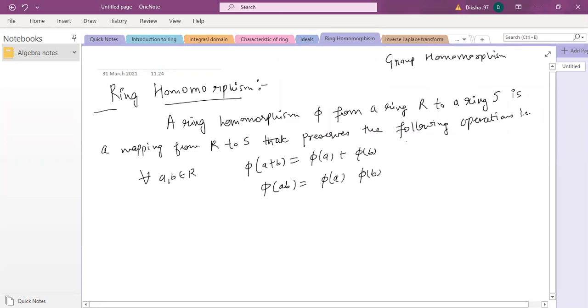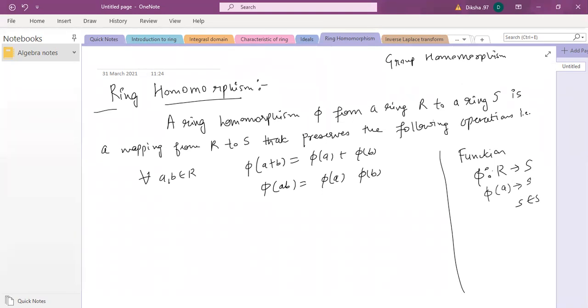So basically a homomorphism is a mapping. All of you know the meaning of the word mapping. Mapping means a function. Whenever we define a function, we need two sets, one is the domain and one is the range. R to S, so we have two rings. It's a mapping between two rings. So phi will be applied to some element of R, and it will give you some element of S. That's how we know the definition of a function.